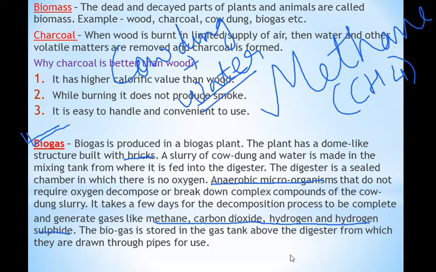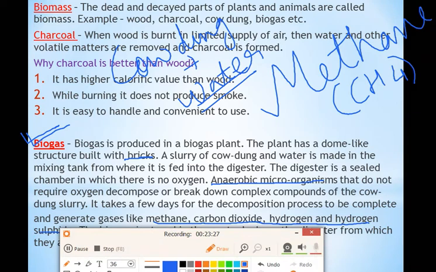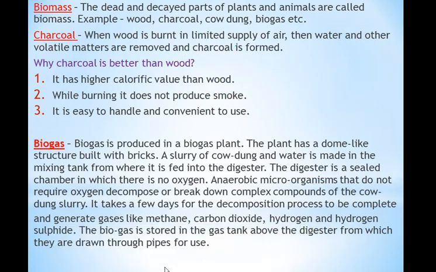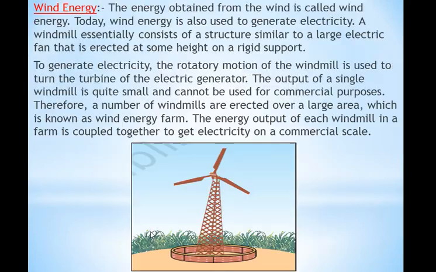So what we have read in biogas plant, that biogas plant is a dome shaped structure and it is made up of bricks. Correct? It is made up of bricks. Next, the slurry of cow dung and water is fed into the digester. In the digester, anaerobic microorganisms will decompose the cow dung, and many gases are generated like methane, carbon dioxide, hydrogen sulfide, and that biogas is collected in a gas tank from where we can use it through the pipelines. Okay, you can see the picture of the biogas plant over there.